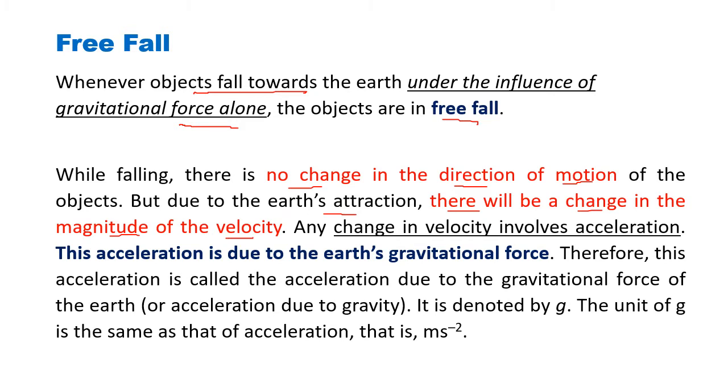You can imagine if you drop a body from the top of a terrace, if there is no attraction from the earth, then the object will float in space, meaning float in air. But it will not float in air, it will start falling towards the earth. It is falling towards the earth because the earth's gravity is pulling it. And you will also observe that the velocity keeps on increasing. This means the speed keeps on increasing. Here the direction is the same. There is no change in the direction, but the speed is increasing.